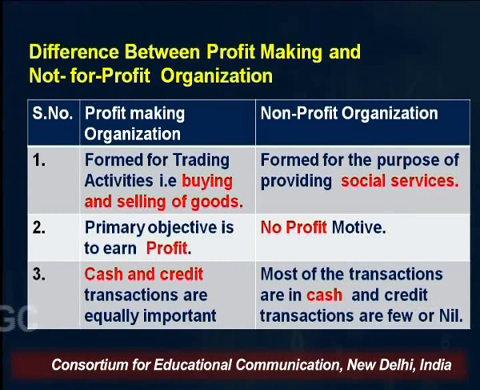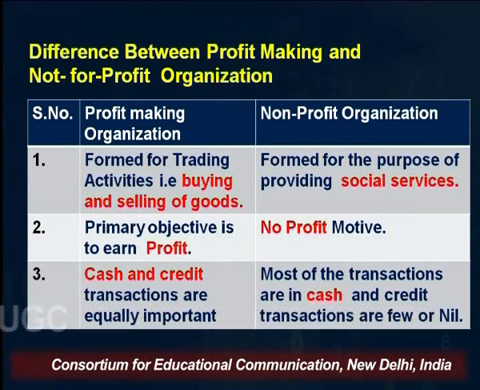The transactions in the profit-making organization are both cash transactions as well as credit transactions. But in non-profit organizations, that is in NPOs, most of the transactions are cash transactions and only a few transactions are on a credit basis, or nil.